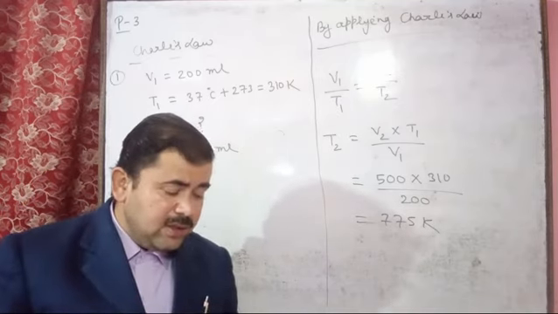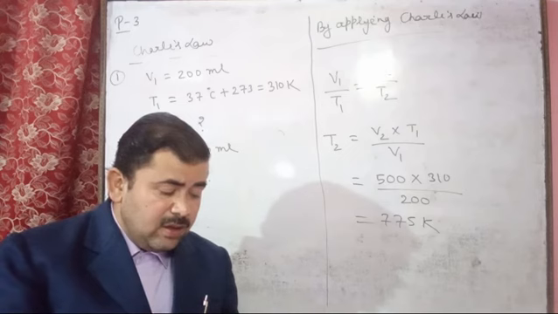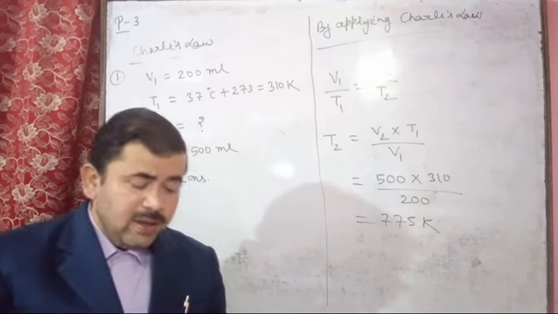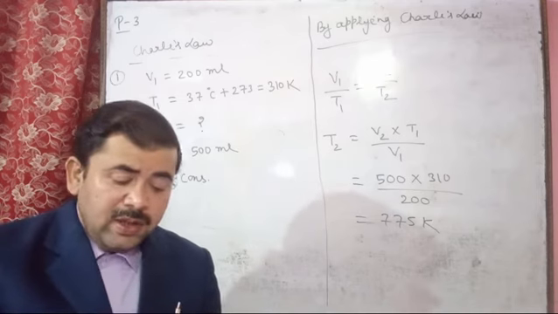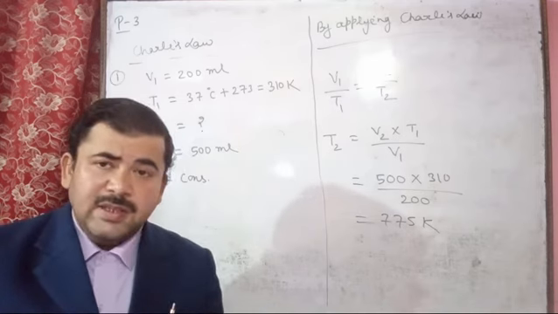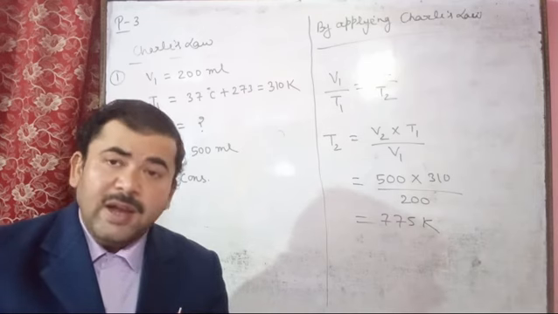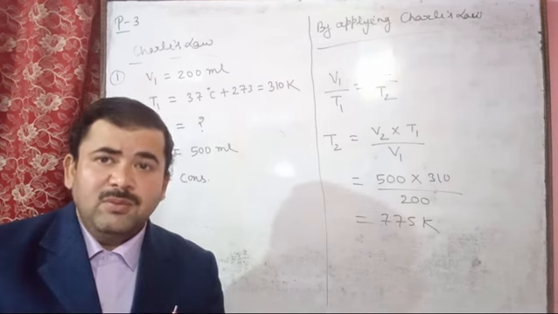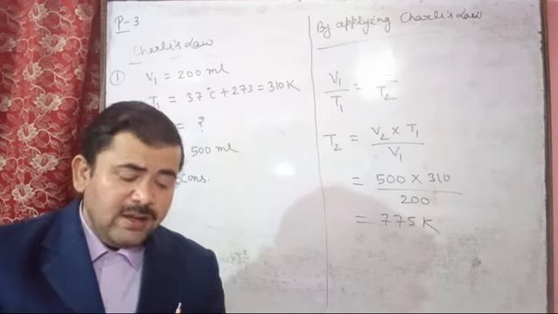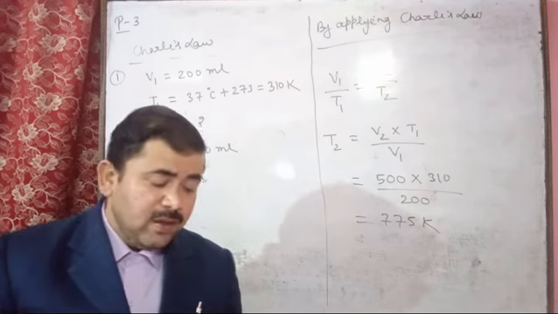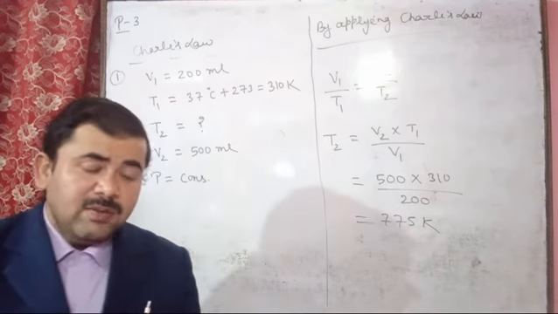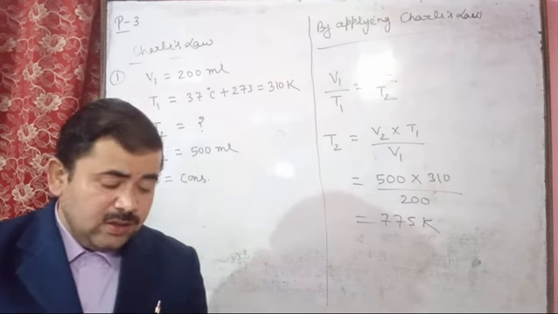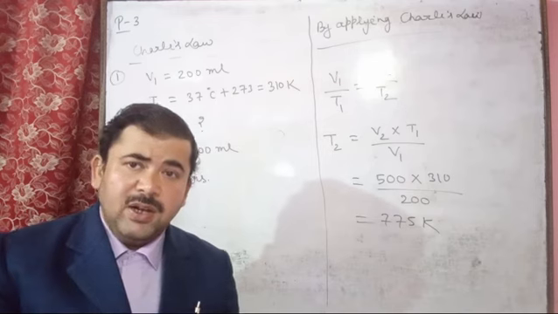And after this here the volume is given: the gas occupies a volume of 900 ml. So when the temperature is decreased by 20 degrees Celsius, the gas occupies a volume of 900 ml. After decreasing we are getting this volume, so this is the final volume, means V2, here 900 ml we will consider. And after this, what was the initial volume of the gas? Initial volume is not given, so here you have to determine the initial volume.